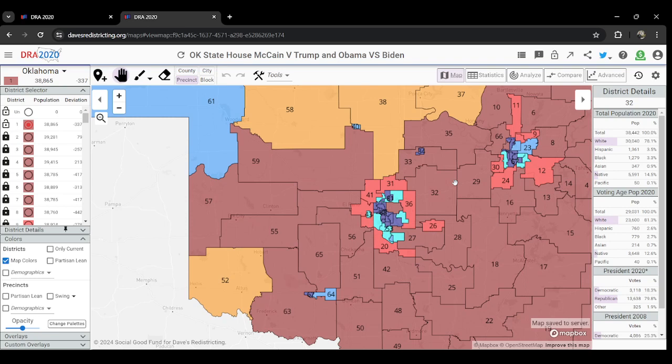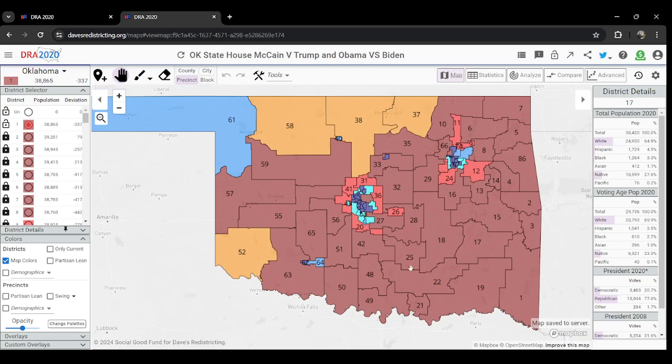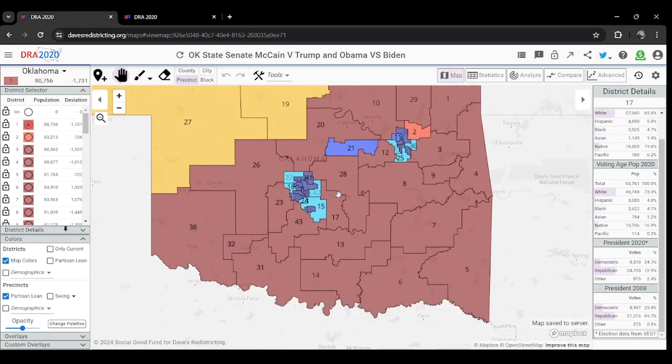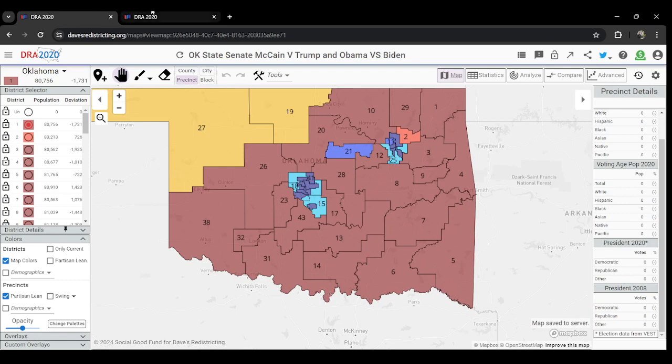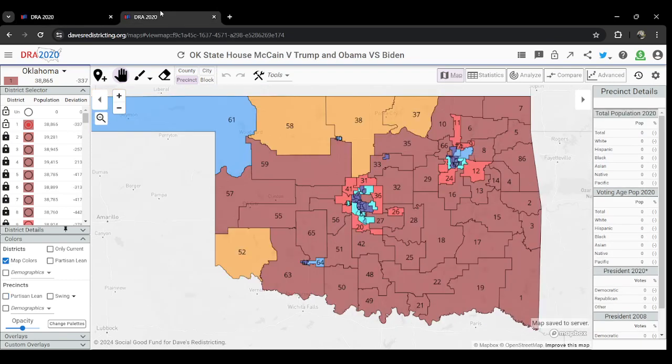So let's go into it very quickly here. Let's start with the dark red. Dark red is pretty much the same area, mostly rural zones, as we see that urban-rural divide continue to bear out. In the orange area, we see a sort of miniature version of the Senate map,